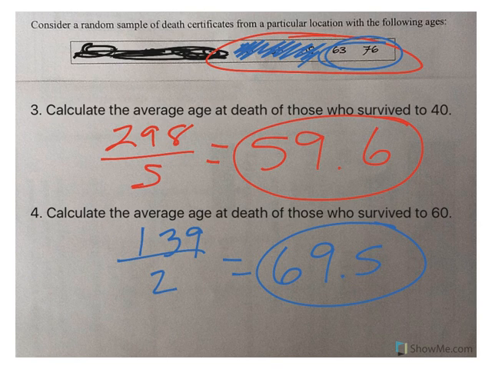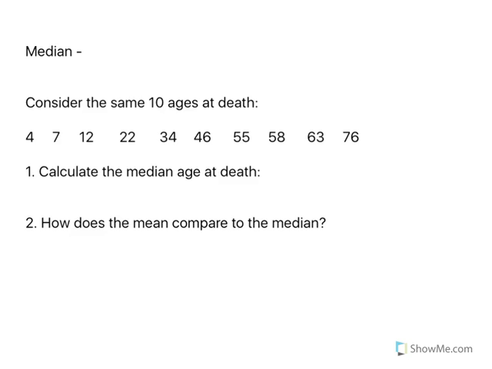All right, so that's the mean. We are going to do the median also before we leave. So the median simply means middle number. And we're going to find the mean and median in more videos. This is not the only one, so bear with me. The big thing about the median is that your numbers have to be in order least to greatest. So these numbers are, right, 4, 7, 12, 22, they're in order least to greatest already.